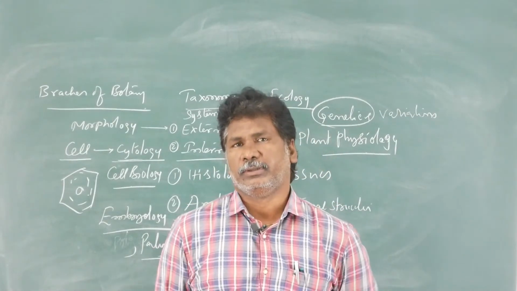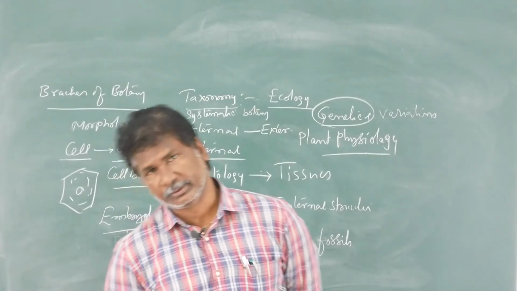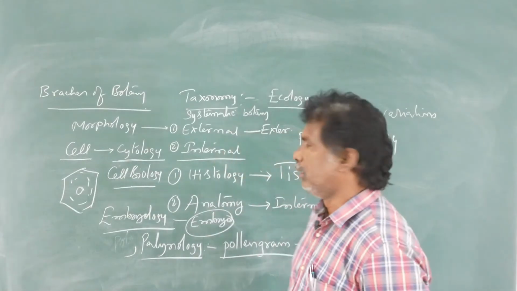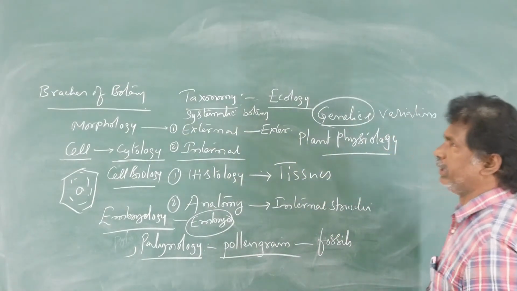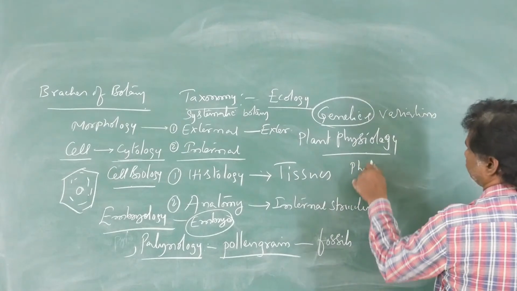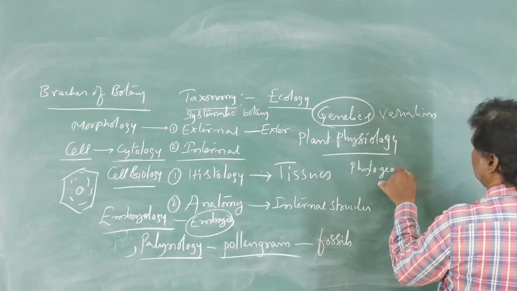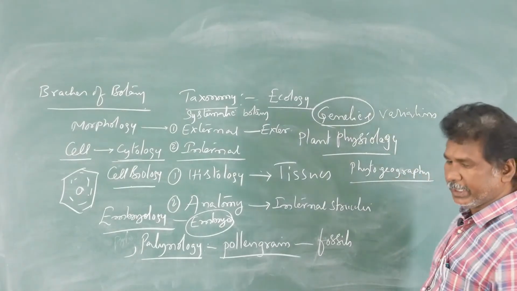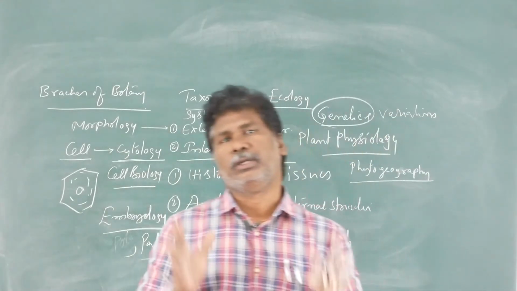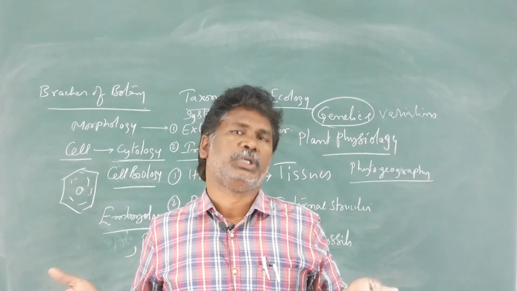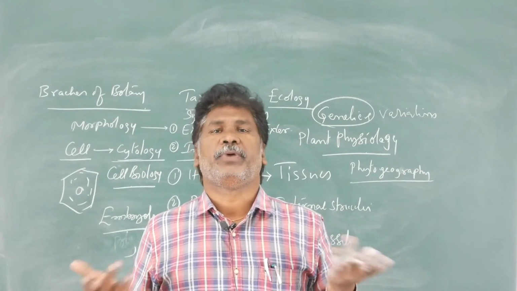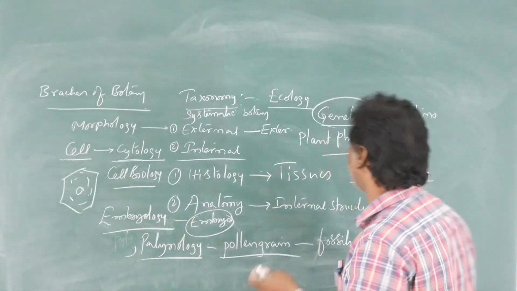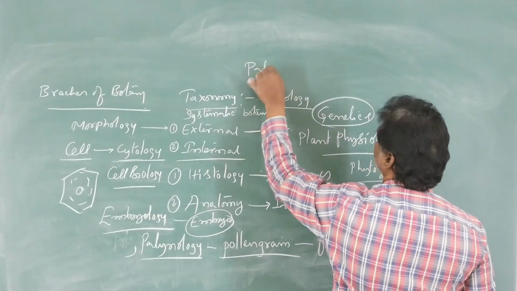So genetics, the father of genetics is Gregor Johann Mendel. And another one is phytogeography. The distribution of the various plants in the entire world is called phytogeography. Animals is zoogeography, plants is phytogeography. Studying the entire earth is geography. Next, along with this, paleobotany.